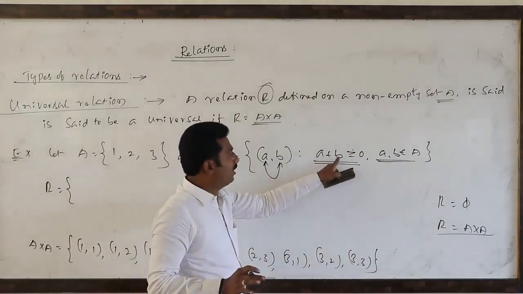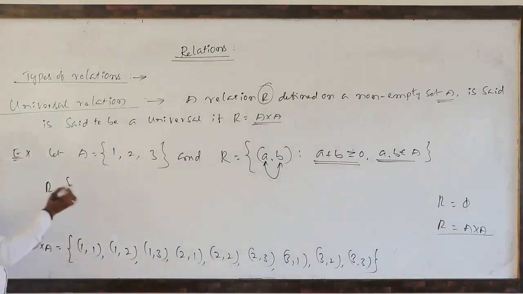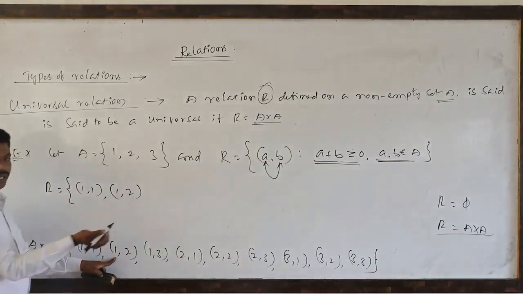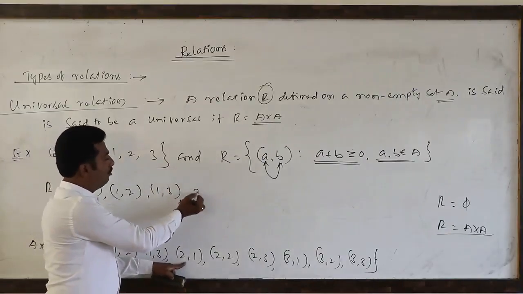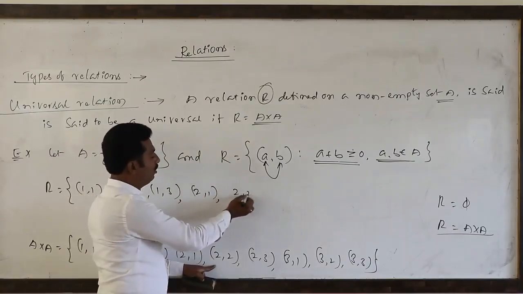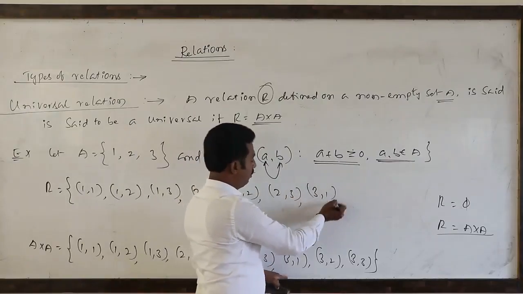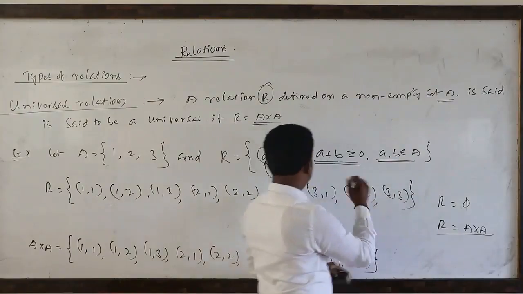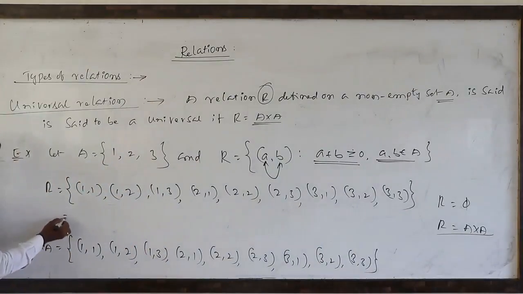First component plus second component must be positive or equal to 0, no problem. See, 1 plus 1 positive, so (1,1) relation is there. (1,2), because 1 plus 2 is 3, positive. (1,3) positive. (2,1) positive. (2,2) positive. (2,3) positive. (3,1) positive. (3,2) positive. (3,3) positive. Very clear. This is always A cross A only. This one same only, no?